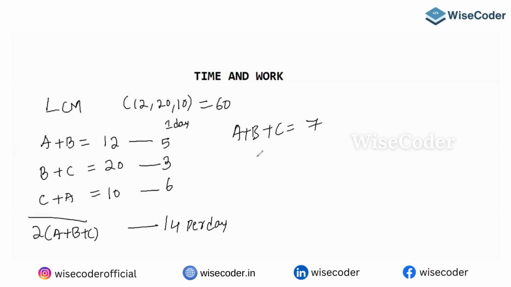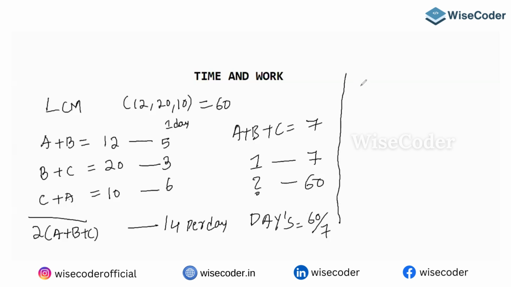So one day they are eating 7 chocolates. To eat 60, how many days will they take? The days are 60 by 7. Don't worry if the value isn't a whole number; sometimes it may be a fraction. If you calculate, you can get your answer. So this is the second part of the question.